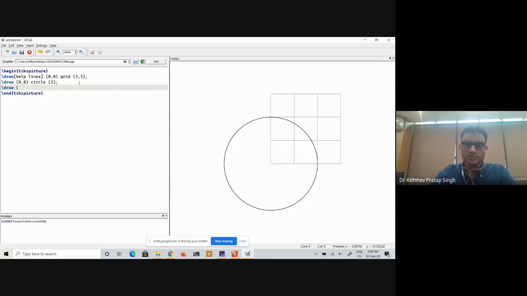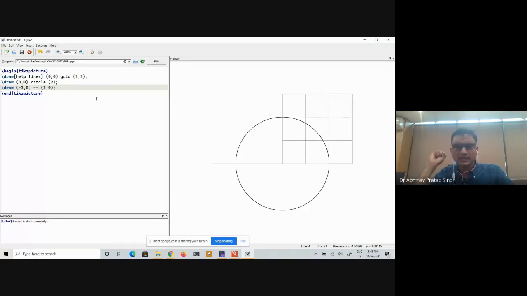\draw -3, 0. Okay, so this is my starting point of -3, 0, and I will draw it till 3, 0. So let me draw it till 3, 0. I will end it with a semicolon. So I will wait for a few seconds and then my line is drawn.